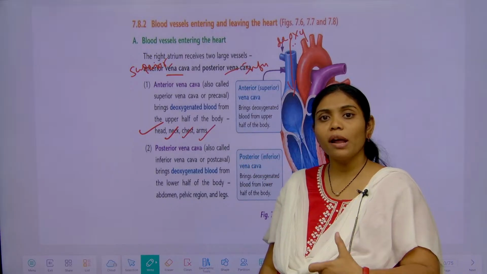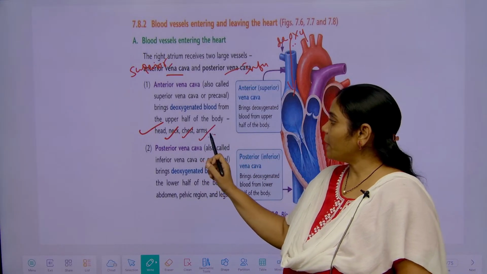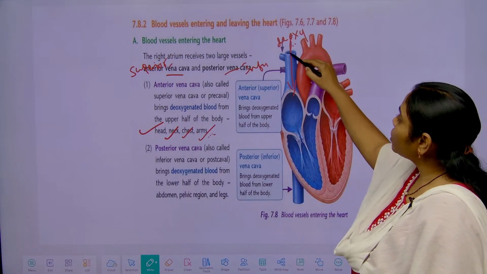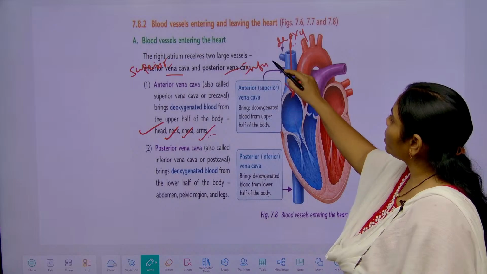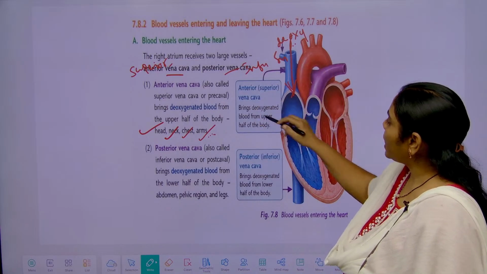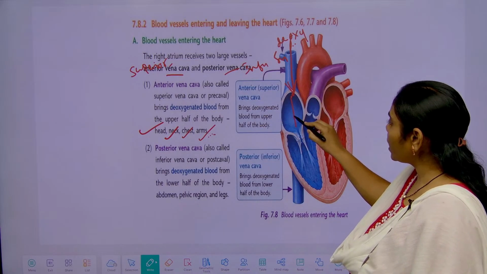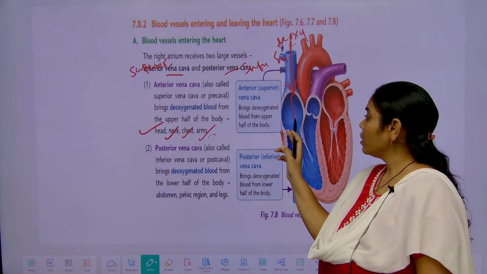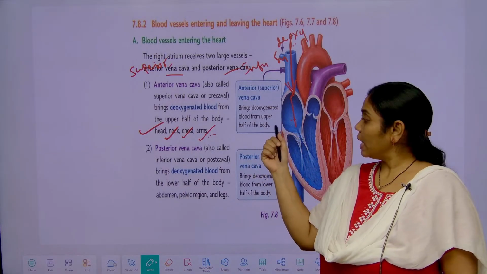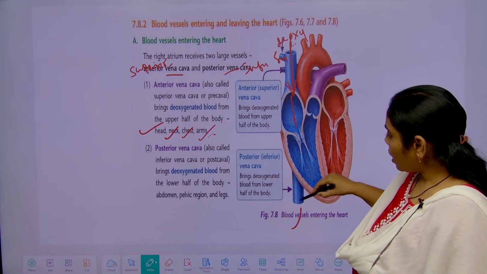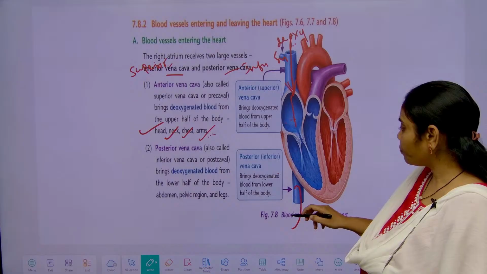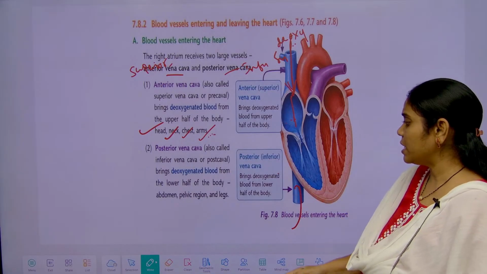From all these parts, deoxygenated blood will be collected, and through the superior vena cava, or else anterior vena cava, it enters into the right atrium. And from the lower half of the body, which parts?